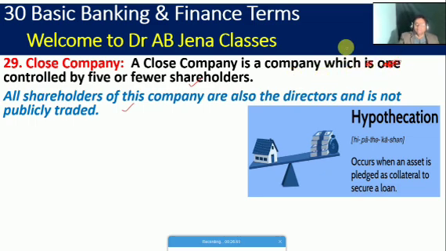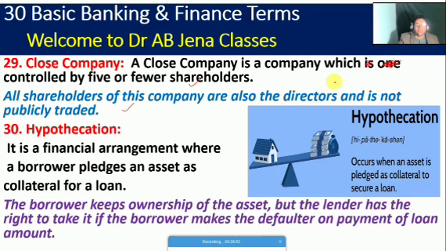And last but not the least important, hypothecation. What is this? It's a financial arrangement where a borrower gives a mortgage on assets as collateral or security for a loan. The borrower keeps ownership of the asset, but the lender has the right to take it if the borrower defaults on payment of the loan amount. So in simple language, that is hypothecation: when an asset is placed as collateral to secure a loan.